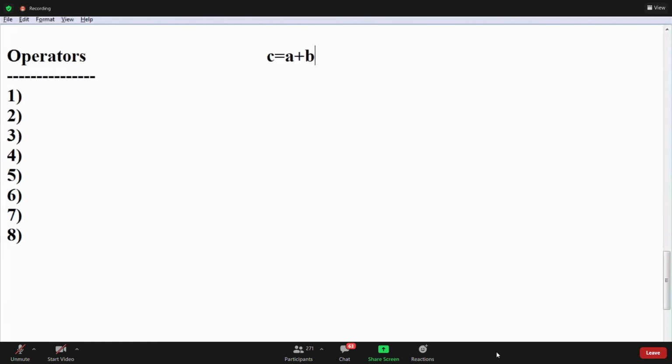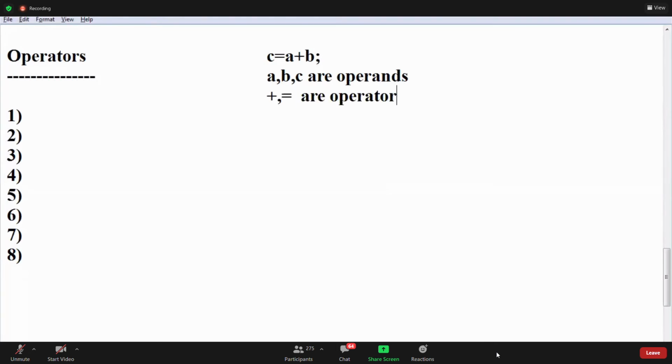Write C equals A plus B. A, B, C are operands. Plus and equals are the operators. Now, guys, tell me what operators there are.